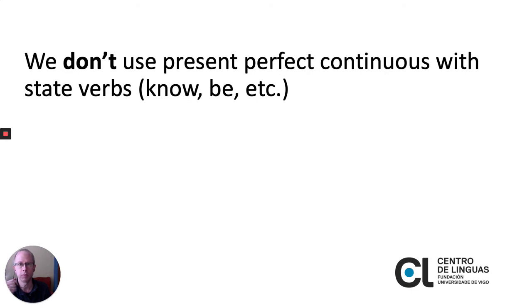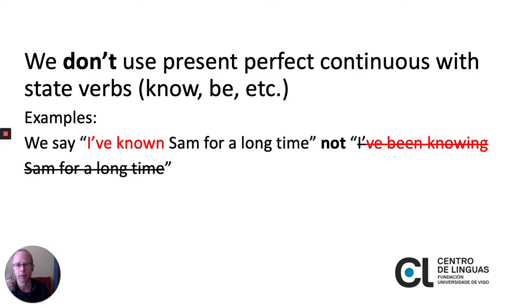We don't use the present perfect continuous with state verbs like know and be. For example, we say, I've known Sam for a long time, not I've been knowing Sam for a long time. Know is a state verb. You either know someone or you don't, so we don't use it in the continuous form.